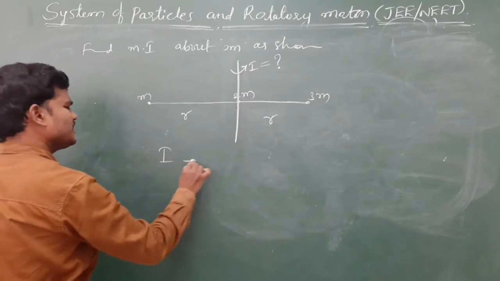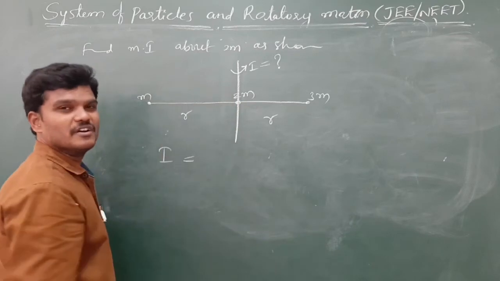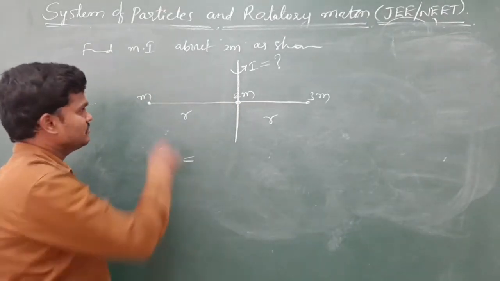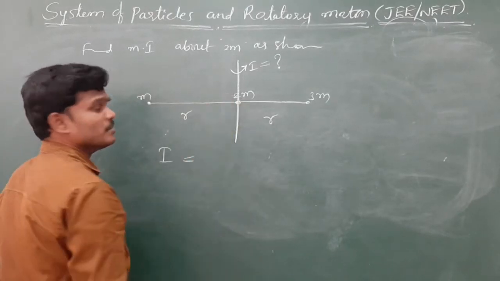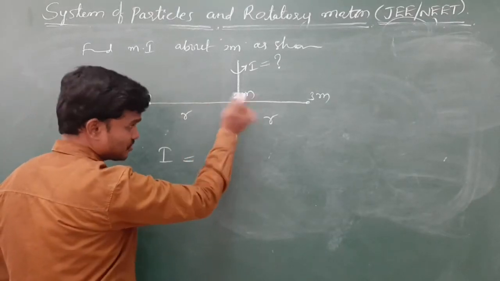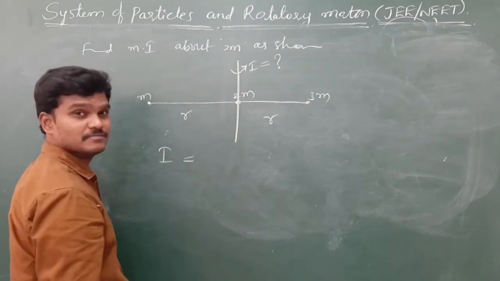So about this axis, due to this there is no moment of inertia. Of course, these are the particles. Due to this, there is no moment of inertia because mass is there, but there is no perpendicular distance for this axis of rotation.